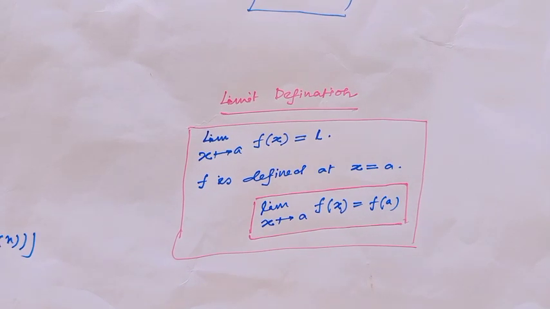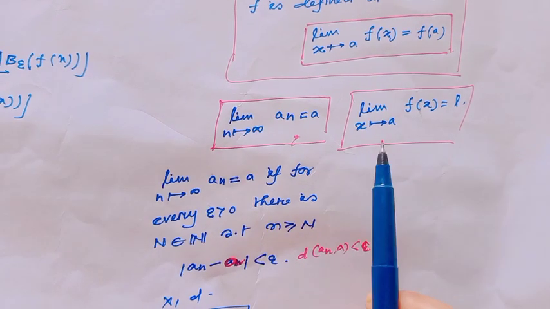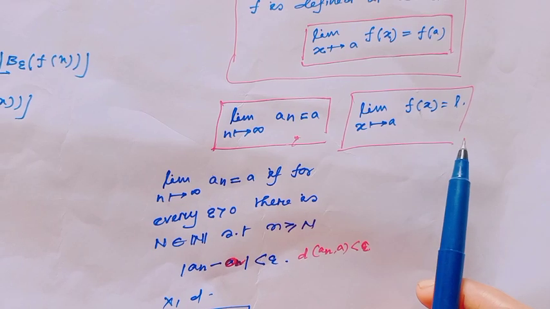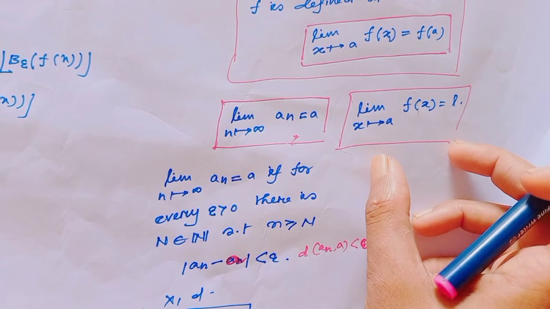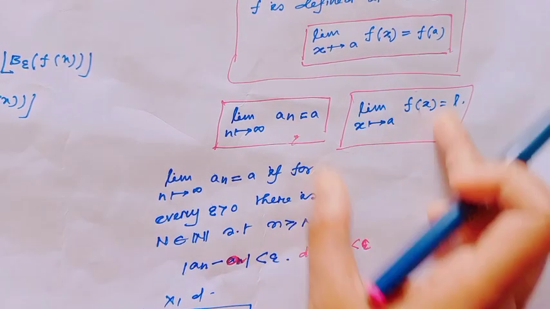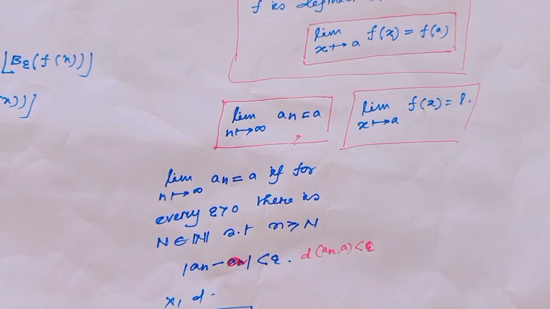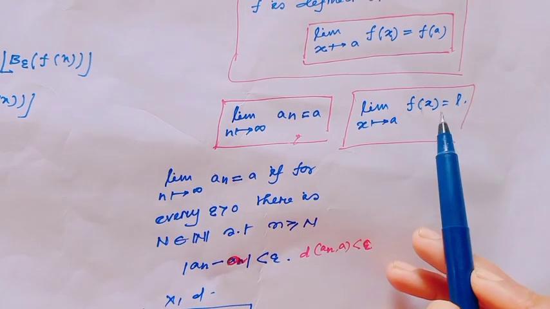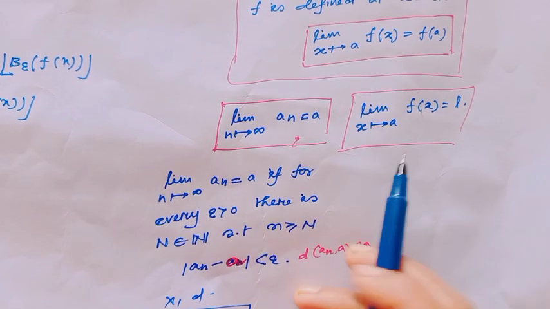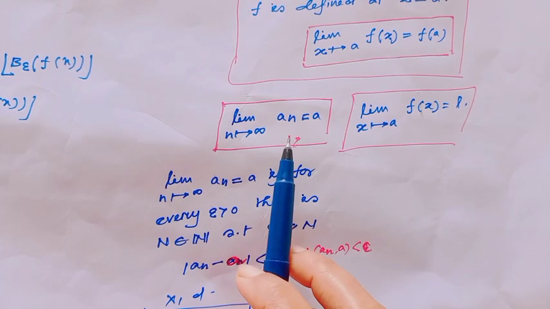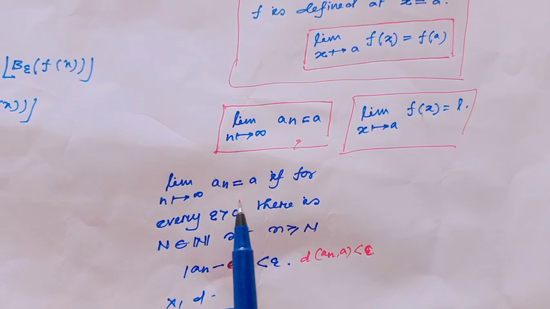Here now my question: what is the meaning of limit n goes to infinity a_n equal to a and limit x goes to a, f(x) equal to L? Here is the convergence of a sequence and here is the convergence of a function. What is the actual meaning? We all know this is a function and this is a sequence. A sequence is also a function which is defined only at integer points. And the definition of a convergent sequence is limit n goes to infinity a_n equal to a.